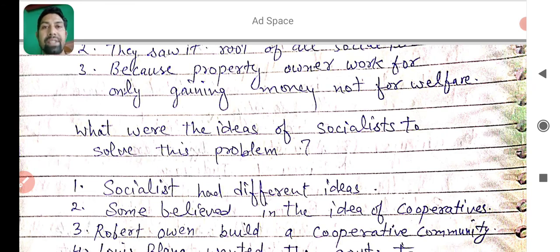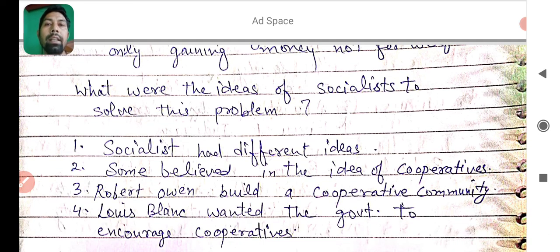So, what were the ideas of socialists to solve this problem? They thought that private property is the major problem in the society. So, how to solve this problem? Socialists had different ideas to solve this problem. Some believed in the idea of cooperatives. Robert Owen built a cooperative community to solve this problem. And next, Louis Blanc wanted the government to encourage cooperatives.